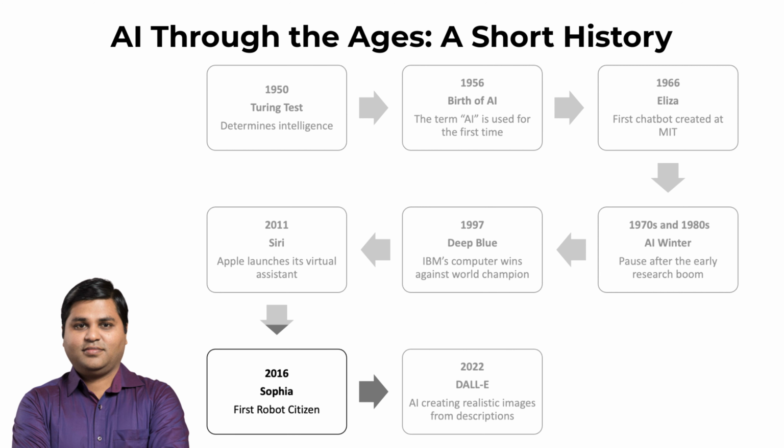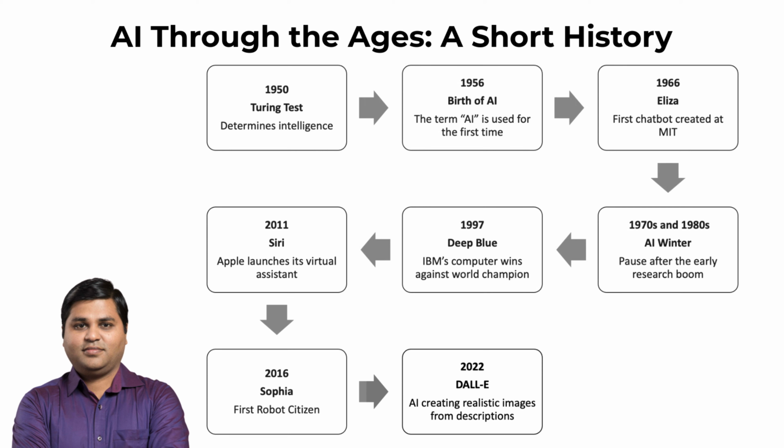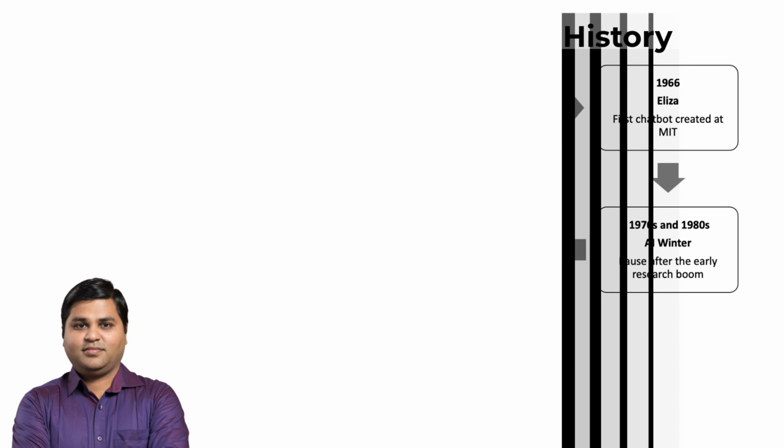In 2016, Hanson Robotics created the world's first humanoid robot named Sophia. She can recognize faces, have conversations with people, and even show emotions on her face. In 2022, there has been a new AI system called DALL-E 2, which is capable of creating realistic images and artwork just by using a description in regular language. You can even try it yourself by registering online for the service. It's really amazing to see what AI can do these days.